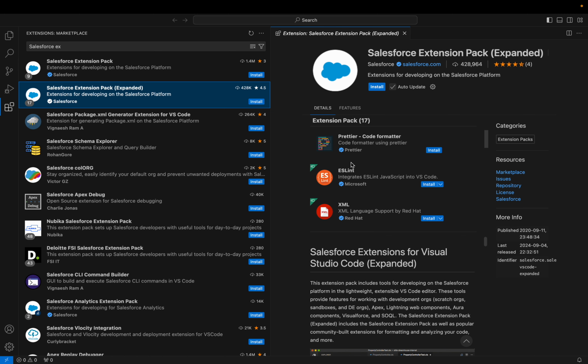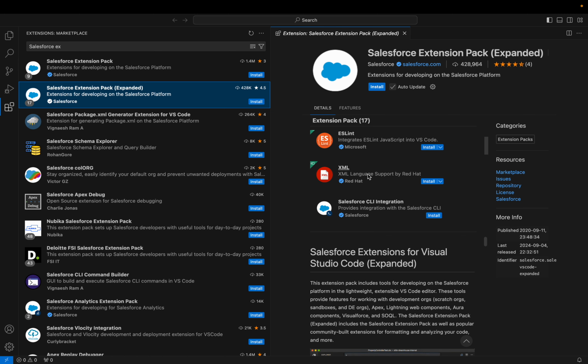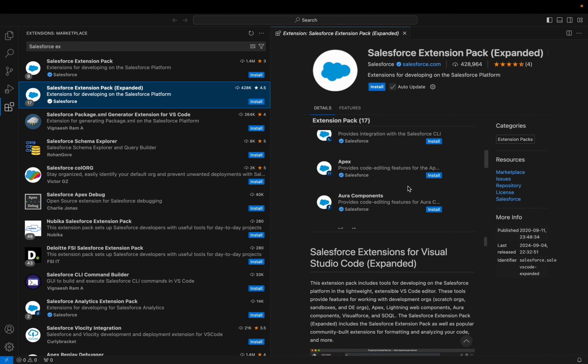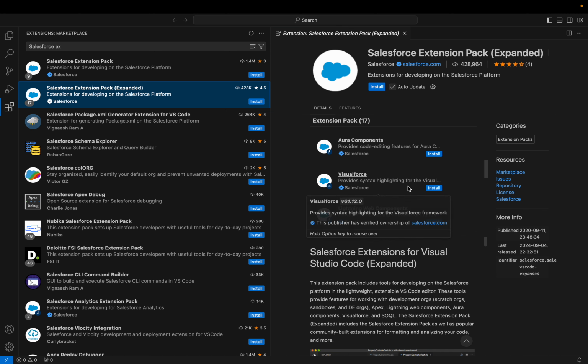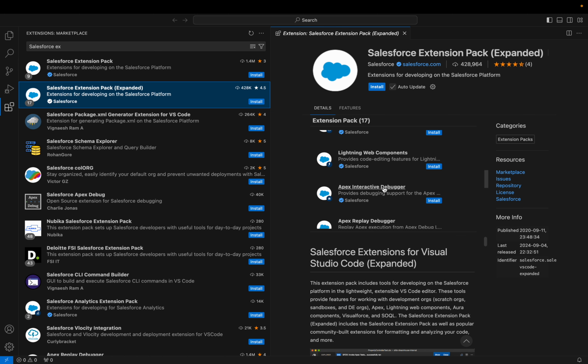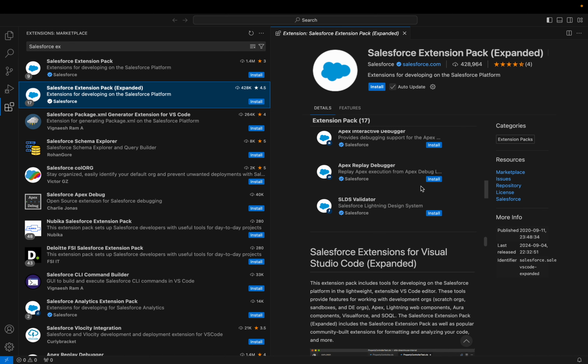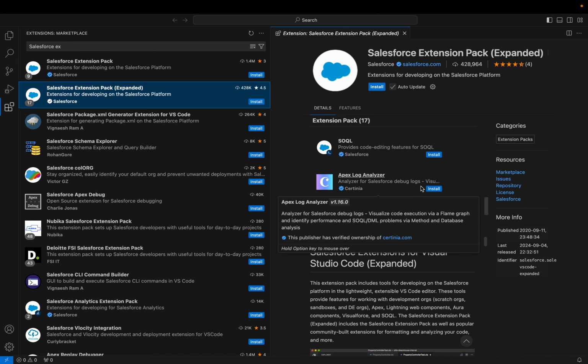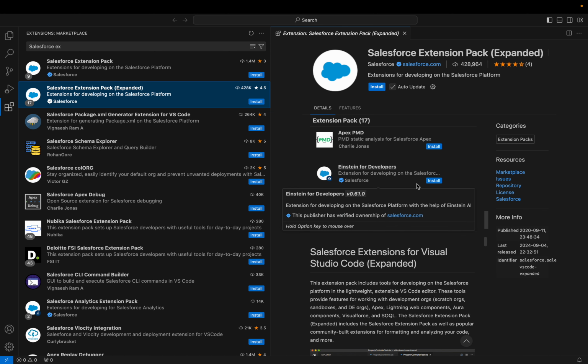So the next one has Prettier, ESLint, XML, Salesforce CLI integration, Apex, Aura component, Visualforce, Lightning Web components, Apex Replay Debugger, SLDS Validator, SOQL, Apex Log Analyzer, Apex PMD.